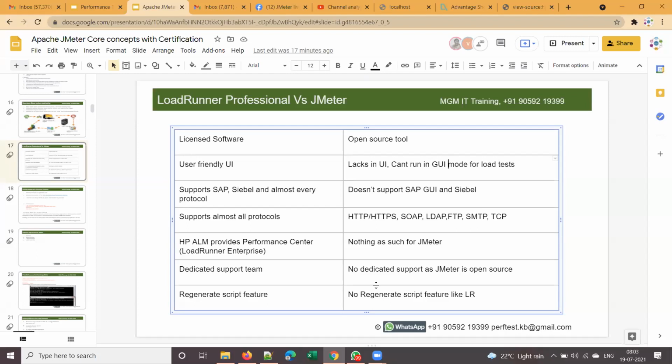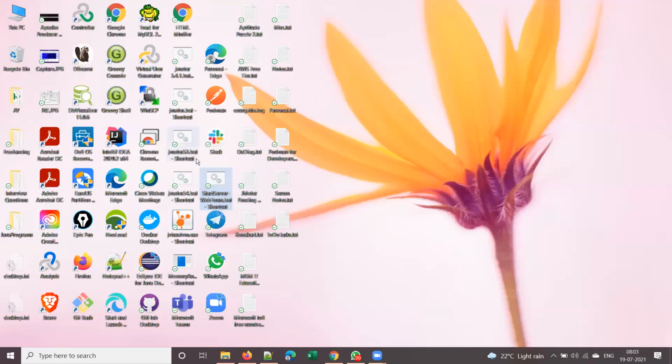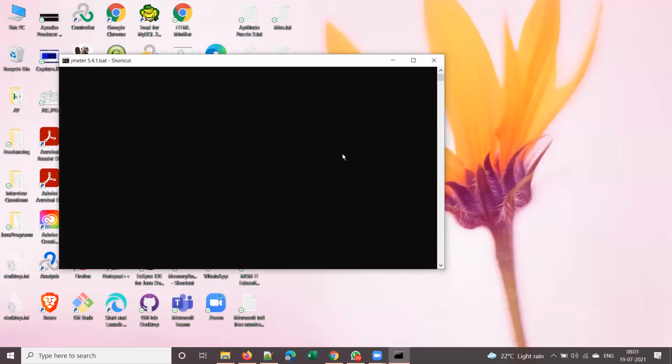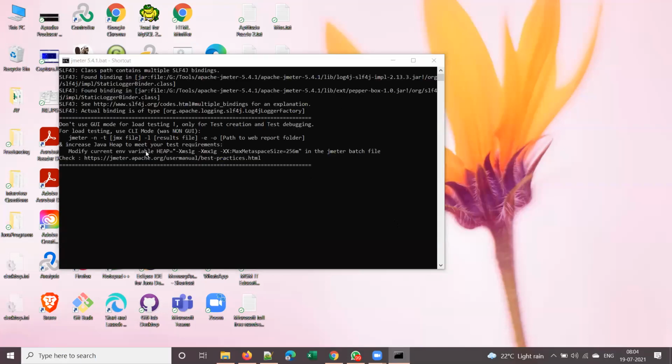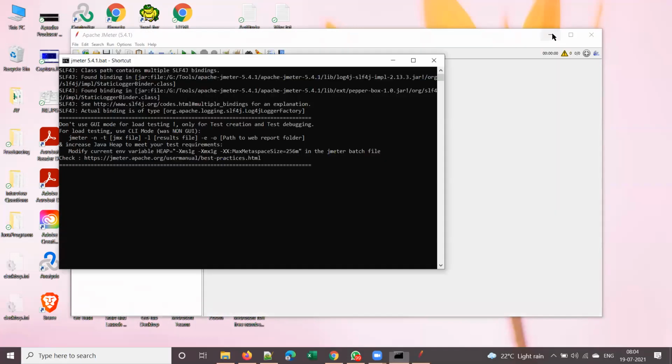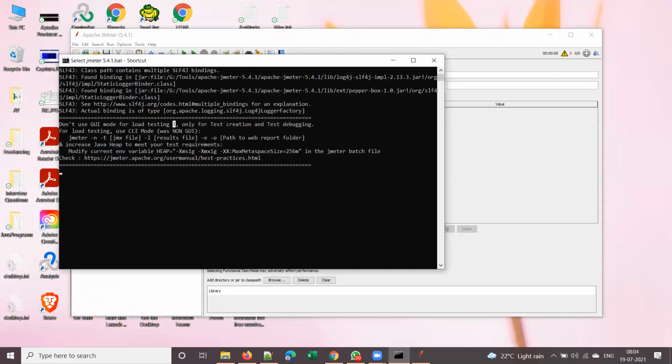Maybe I didn't cover it yet. CLI stands for command line interface. I think I showed you in the last session when I launched JMeter. Once you launch JMeter, on the JMeter console you see a statement like this: don't use GUI mode for load testing, use it only for test creation and test debugging. So for load testing, use CLI mode. CLI stands for command line interface, which is also called non-GUI.